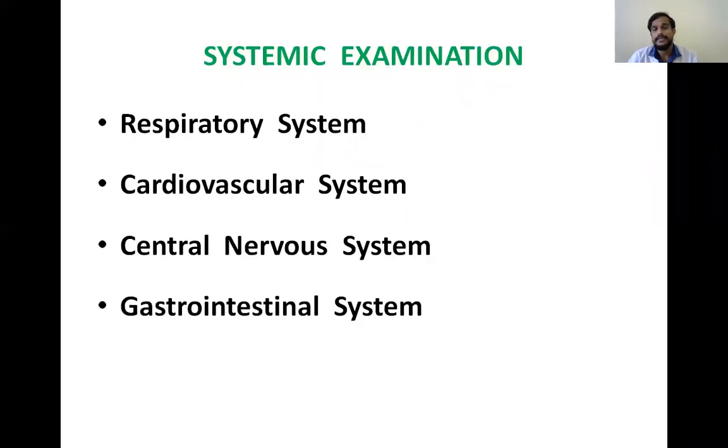So after clinical features and general examination, we will go to the systemic examination and we will check the systems particularly. So first we will see the respiratory system, cardiovascular system, central nervous system and gastrointestinal system. And after seeing the clinical features and general examination, we will suspect some system might be affected and we will focus more on that system in the systemic examination.